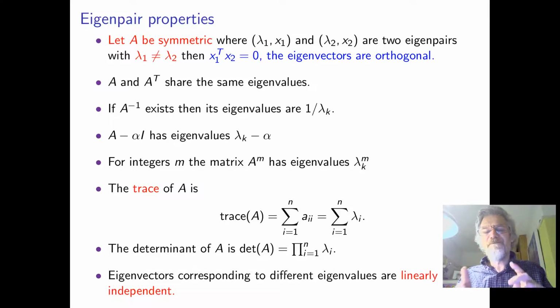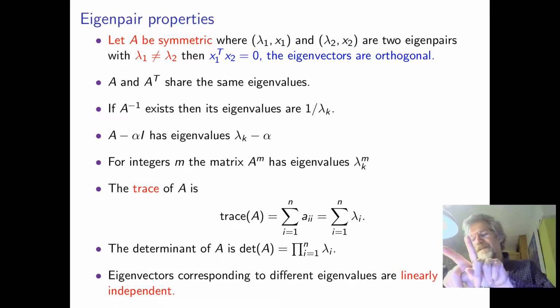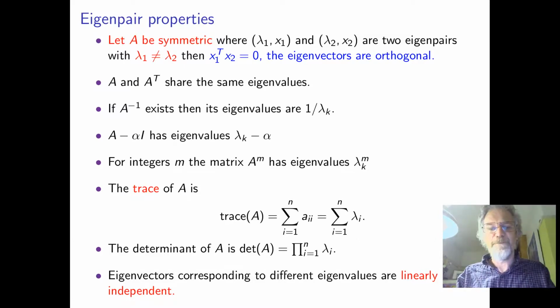Eigenvectors corresponding to different eigenvalues have to be independent. So in other words, they're not multiples of each other. They're pointing in different directions. Maybe that's kind of obvious at least, but obviously you could have a multiple eigenvalue, that's a repeated root of the polynomial equation. That's kind of different. But if the eigenvalues are different, then the eigenvectors are independent of each other, which means they're not multiples of each other. They're not pointing in the same direction.